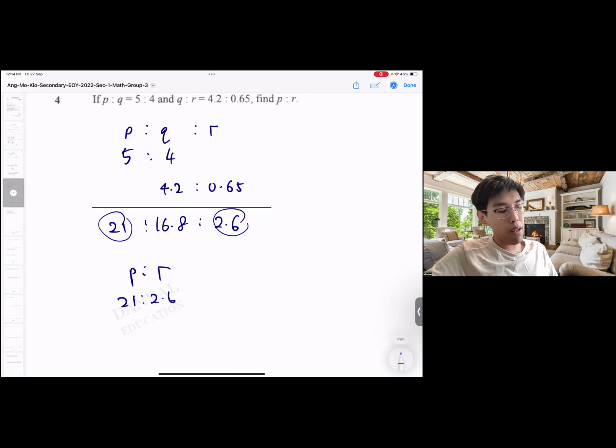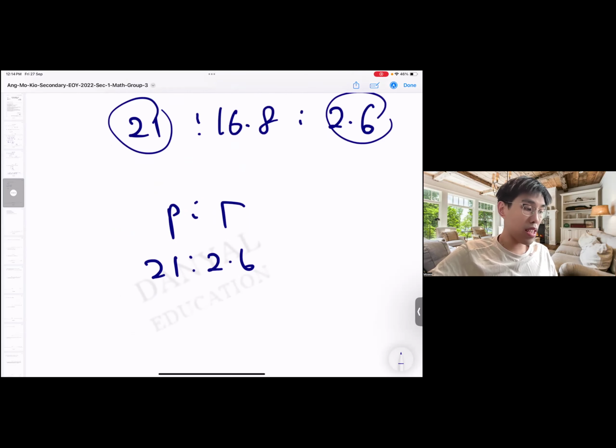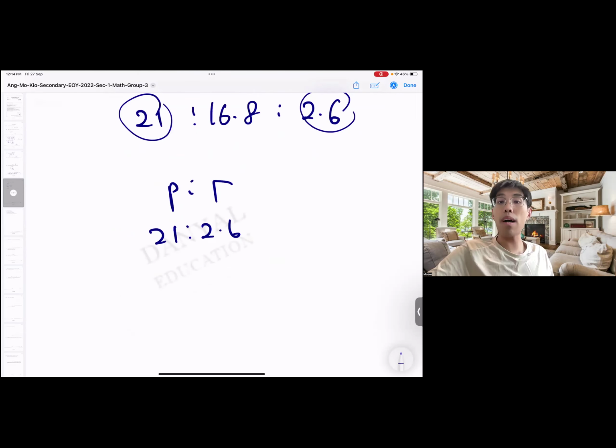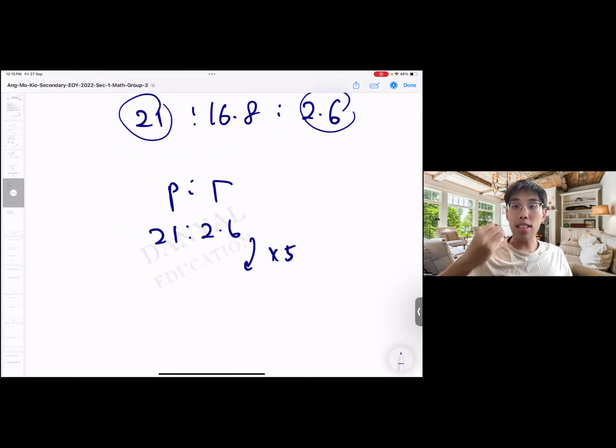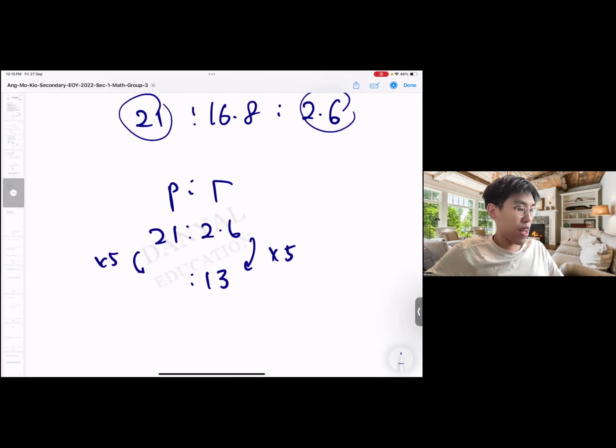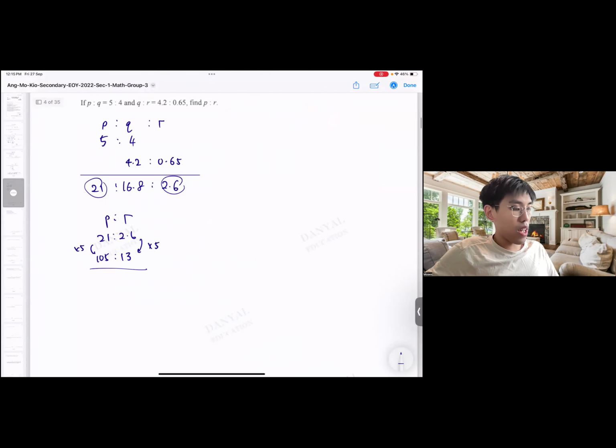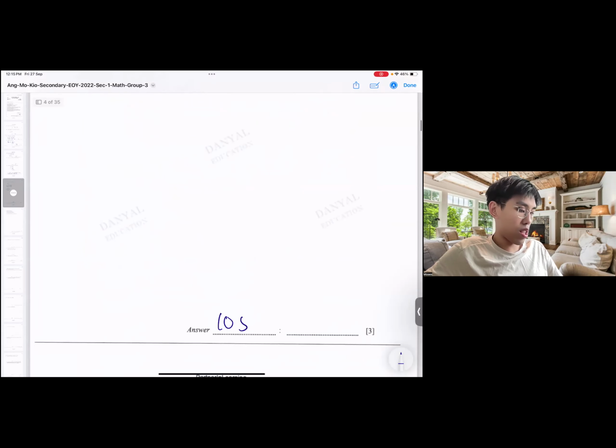But the ratio cannot have decimals. So this is where I focus on this new ratio, 21 to 2.6, and make both numbers whole numbers. The number I need to focus on is 2.6, which is a decimal. How do we make it a whole number? You see 0.6, all you need to do is times 5, because 6 times 5 is 30. As long as the last digit is 0, that's all that matters. So I take 2.6 times 5, which is 13. As a result, times 5 for both: 105. This is my answer. So the answer is 105 to 13.